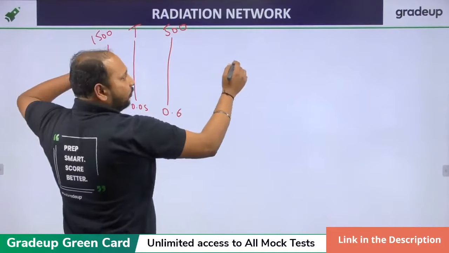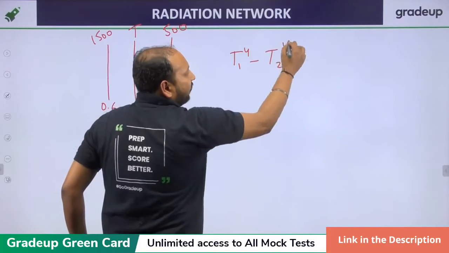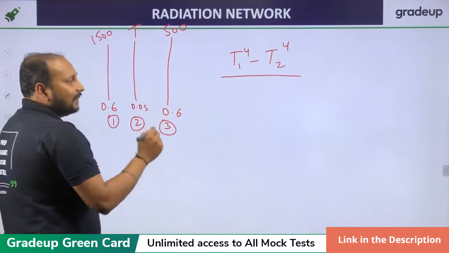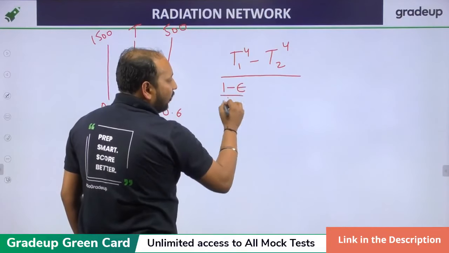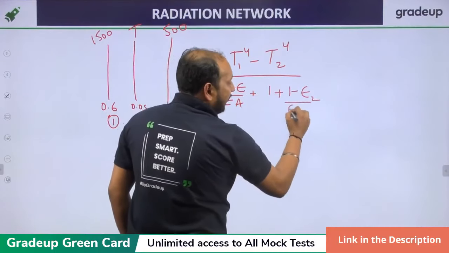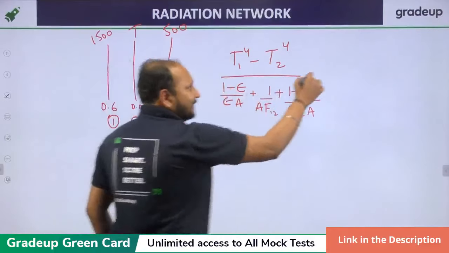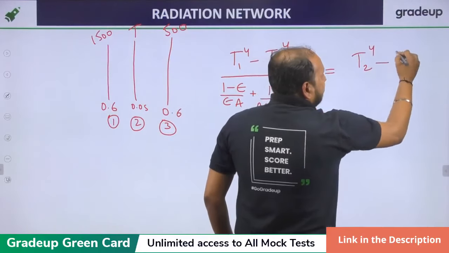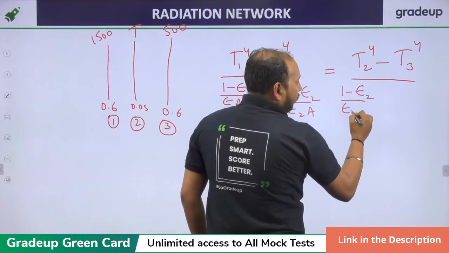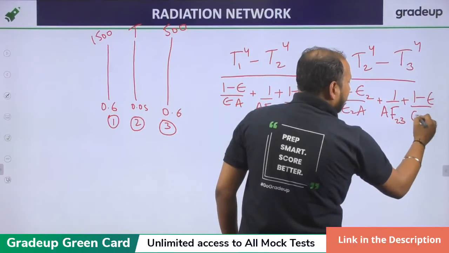So between 1 and 2, this is plate 1, this is 2 and this is 3: (T1 power 4 minus T2 power 4) upon, the area is cancelled out because this is a long plate, so area will be cancelling out, [(1 minus E) upon E into A plus (1 minus E2) upon E2 into A], because I can take this area equal to 1, A into F12 is also equal to 1, is equal to (T2 power 4 minus T3 power 4) upon [(1 minus E2) upon E2 into A plus 1 upon A F23 plus (1 minus E) upon E into A].